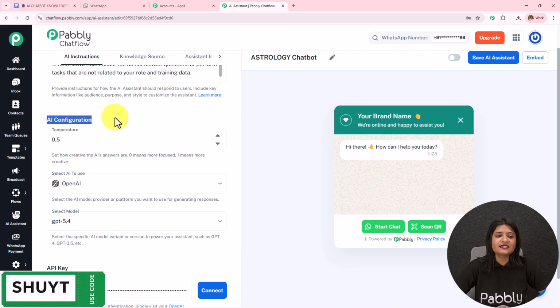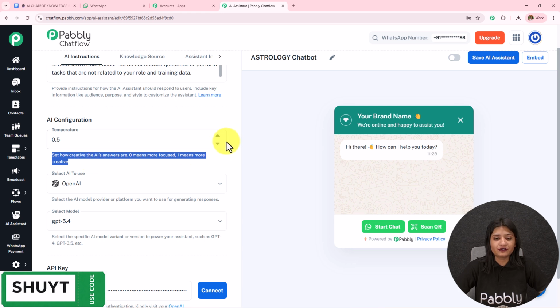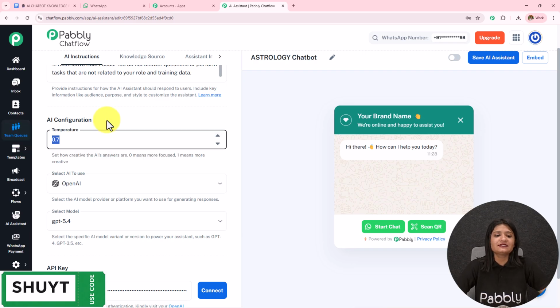Moving on to the next, we have this AI configuration, where the first one is temperature. Here it is written, set how creative the AI answers are. 0 means more focused, 1 means more creative. If I go from 0 to 1, the creativity of how this AI is answering will increase. So I'm going to keep it as 0.7.